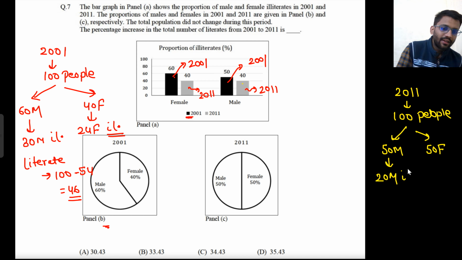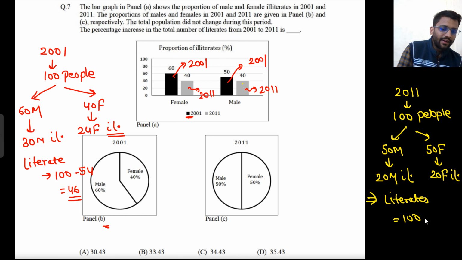So 20 males were illiterate. And out of these 50 females, only 40% were illiterate, which is 20 only. So 20 females were illiterate. So total literates, how many literates will be there?